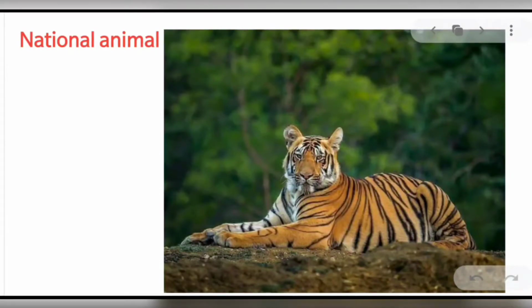National animal. The Royal Bengal tiger is the national animal of India and ranks among the biggest cats in the world. It was adopted as the national animal of India in April 1973 due to the dwindling population of tigers. Prior to the tiger, the national animal of India was the lion.